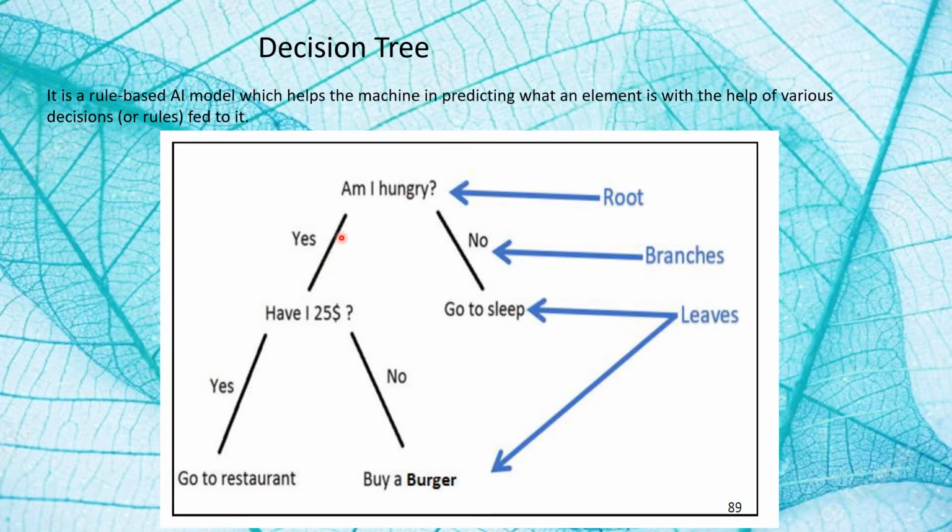The branches either lead to another condition or to a decision like go to sleep, which is known as the leaf. If you look closely at the image here, we would notice that it looks like an inverted tree with root above and the leaves below, hence the name decision tree.